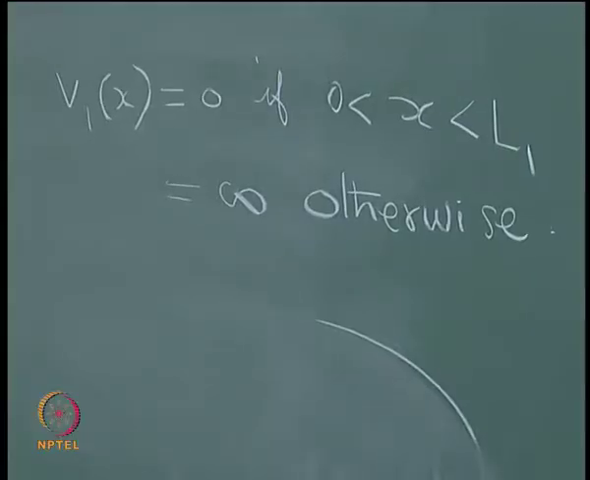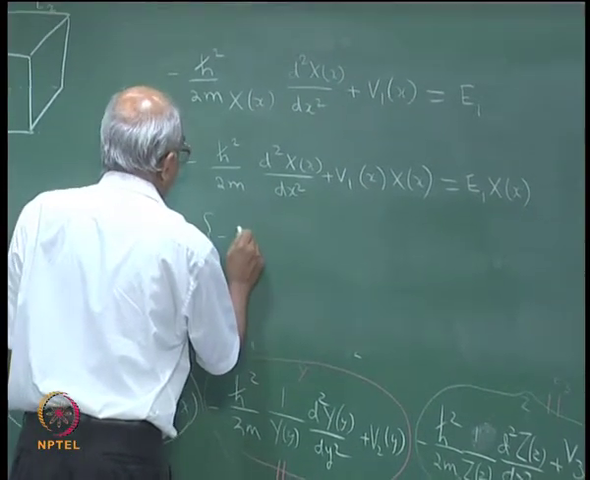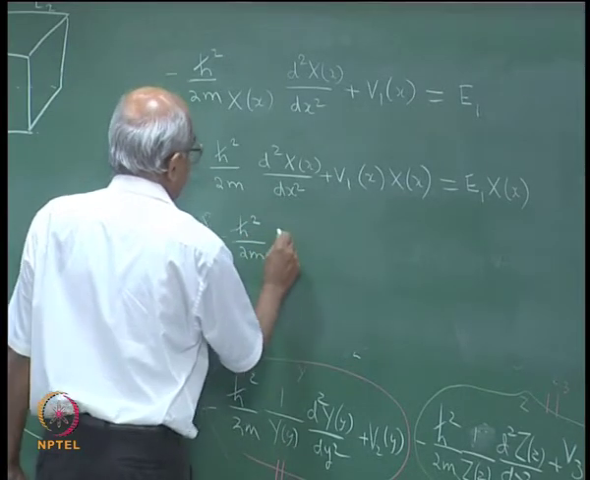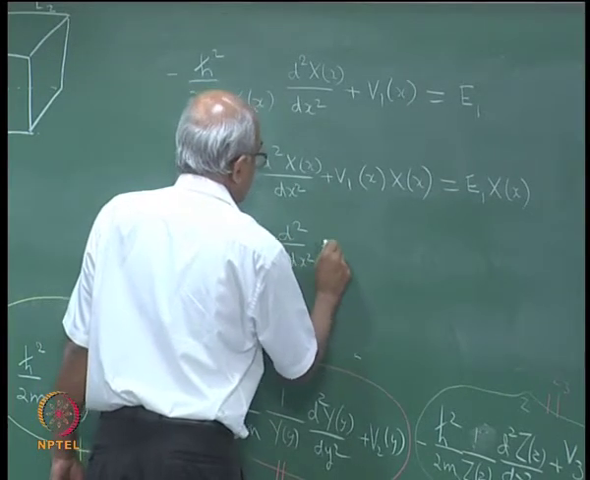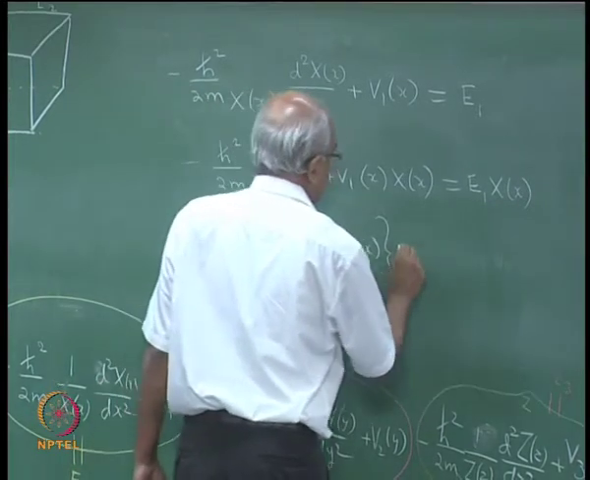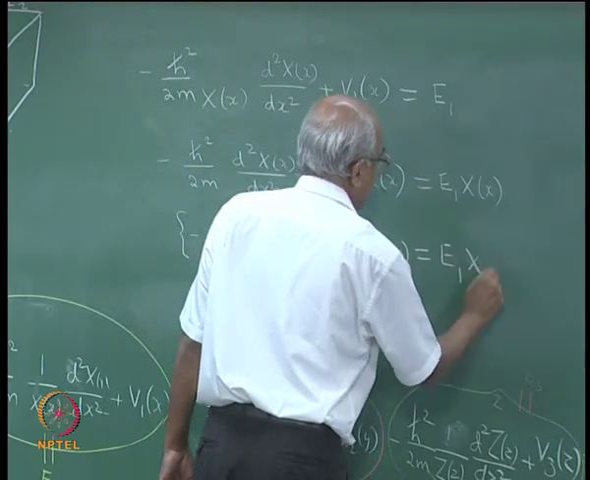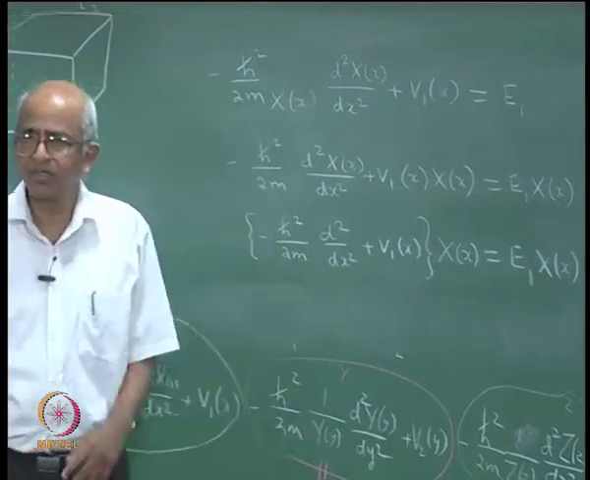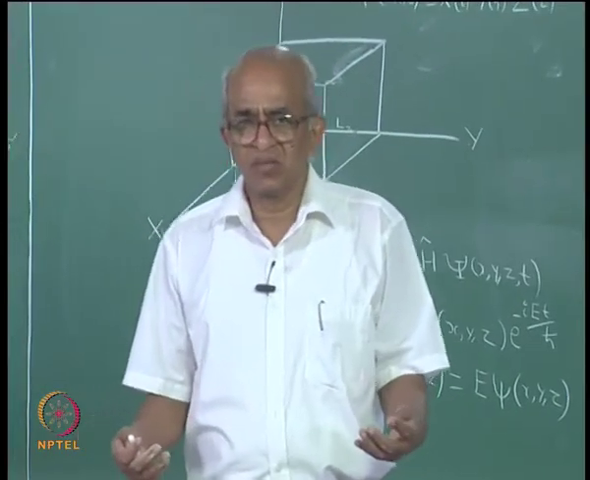Now, if you look at this equation, what is interesting to note is that it may be written as minus h cross square by 2m d square upon dx square plus V1 of x, operating upon capital X of x, is equal to E1 X of x. This equation, if you like, you can write in this fashion. You may wonder why I did that. The answer is extremely simple.